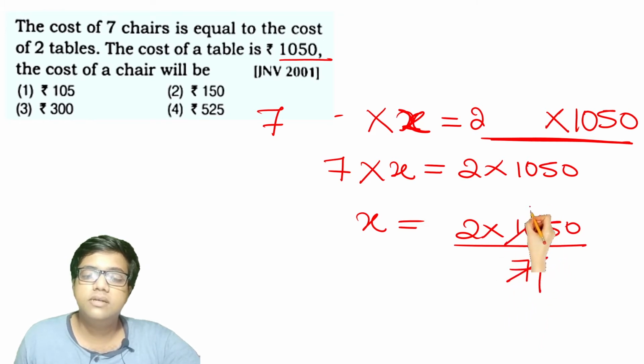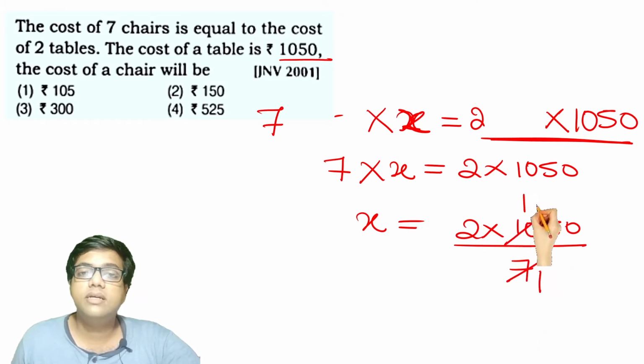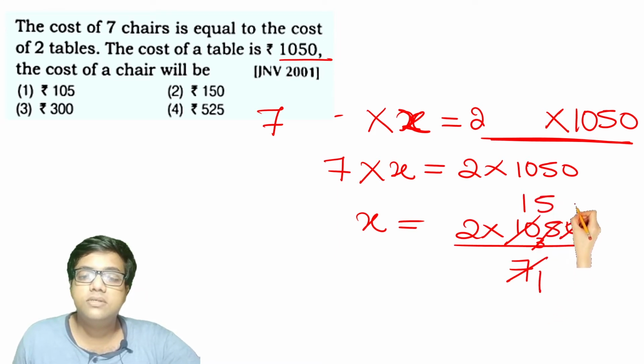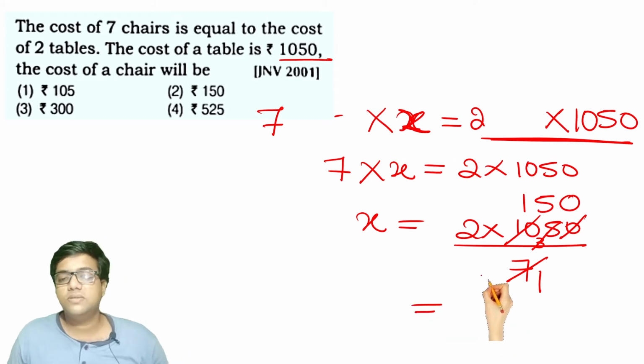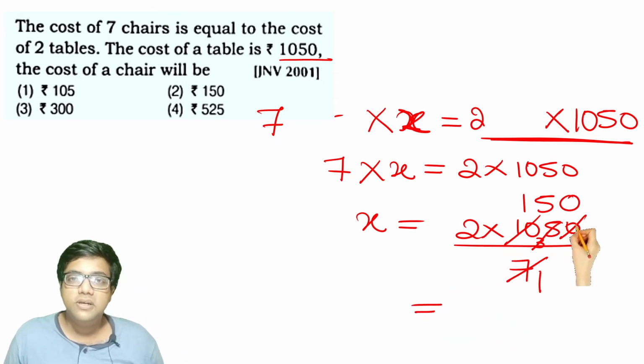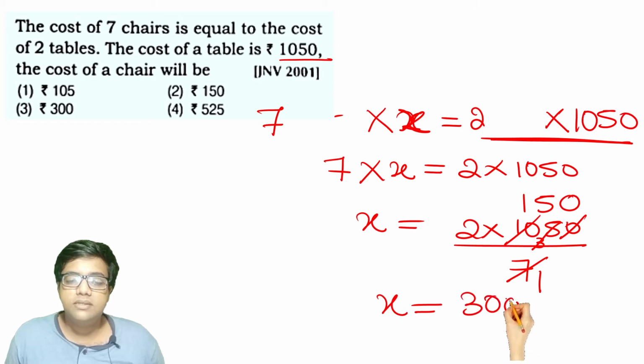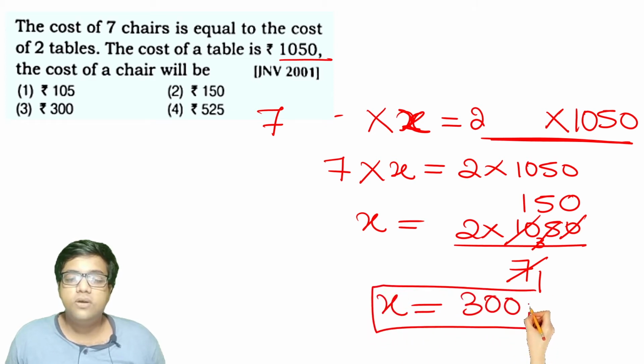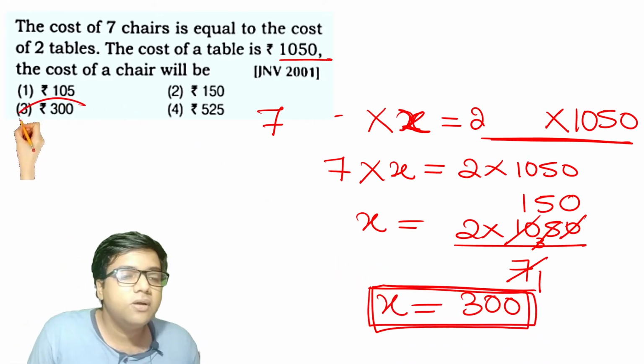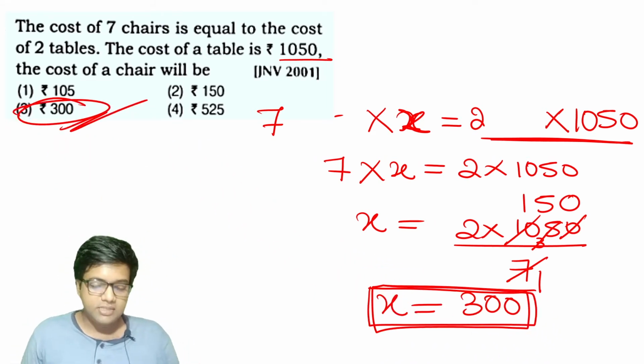7 ones are 7. 10 minus 7 will leave you with 3. So 35 is there. 7 fives are 35. 0 is there. 7 zeros are 0. So 2 into 150 will give you what? X is equal to 300. 300 rupees is the cost of the chair. Option 3 is the right answer for this question.